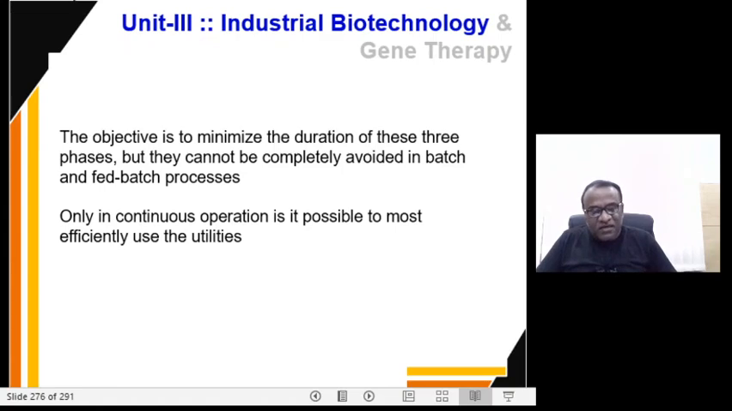There has to be cleaning, there has to be removal of the spent medium, there has to be sterilization. So you cannot avoid them in batch or fed batch process. But the objective is to minimize the duration of these three periods so that you end up with a maximum yield of the product with maximum efficiency of the process. On the contrary, only in continuous operation is it possible to most efficiently use the vested utilities.